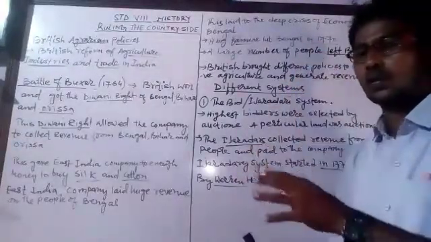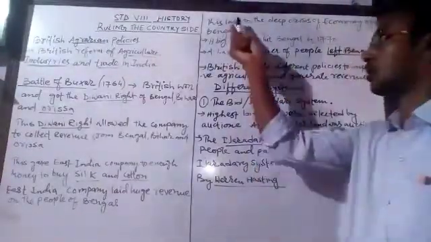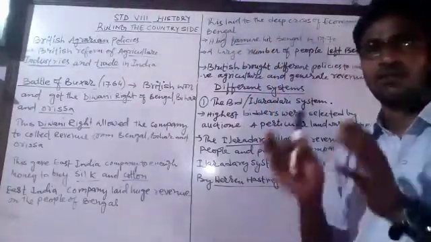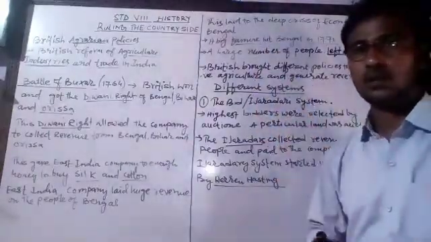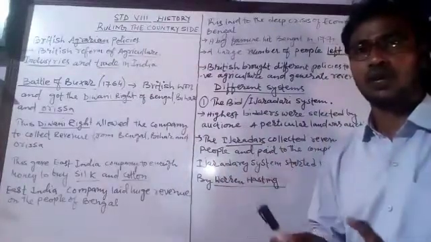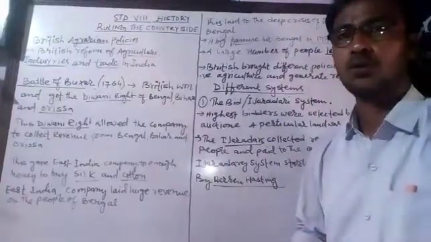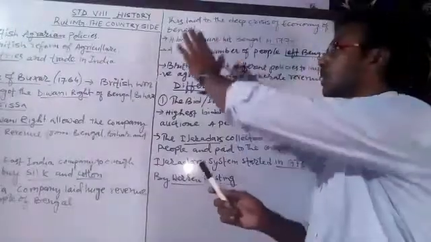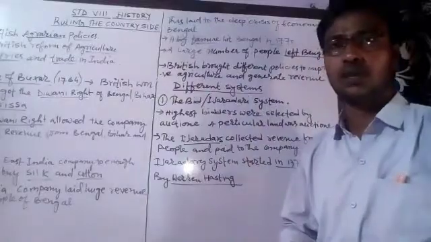Many people died in this famine. Many people lost their lives, and many people started migrating, leaving Bengal, because, as I have already told you, they faced the economic crisis, the financial crisis, and at the same time there was a problem of famine. The British East India Company did not look into any of this because their main purpose was to collect the revenue to get their own income. So the people of Bengal started migrating. They left Bengal and went to other parts of the country.